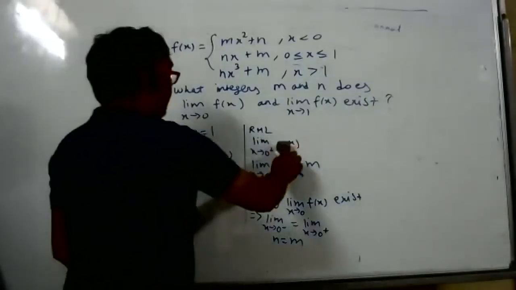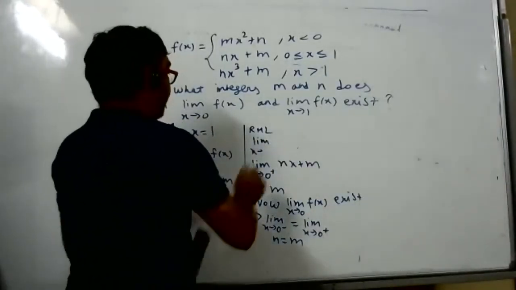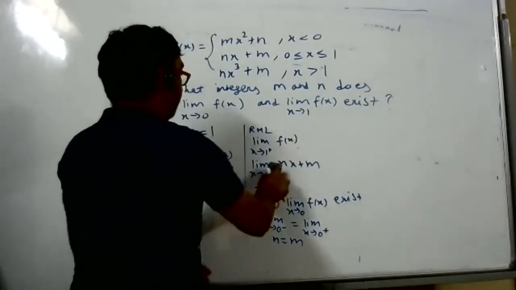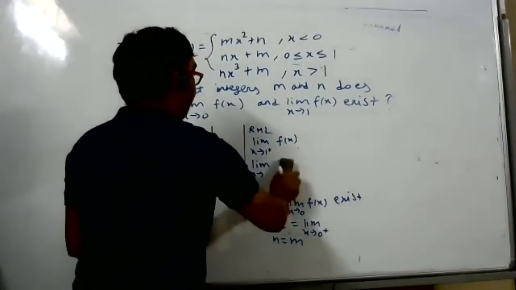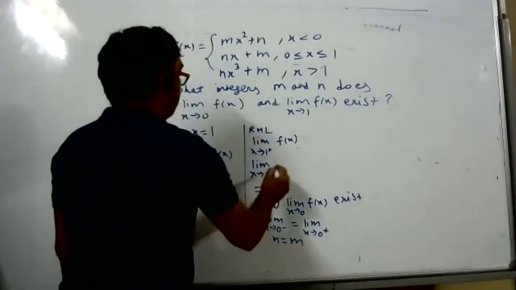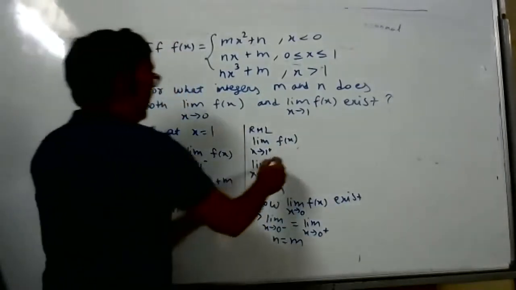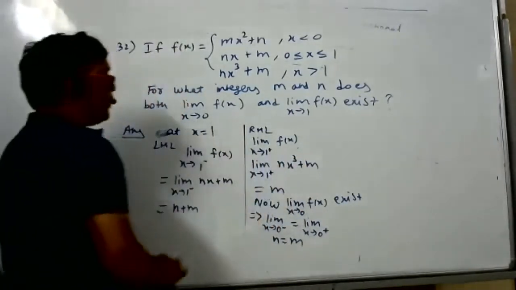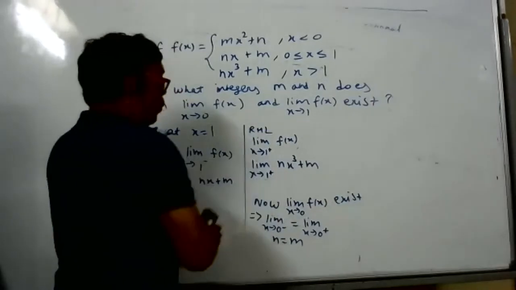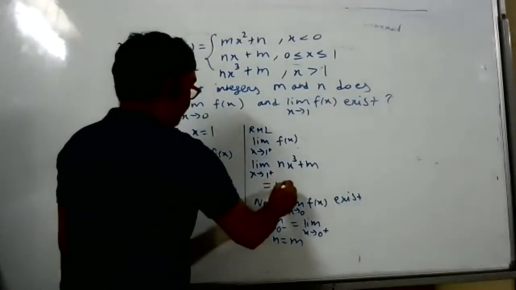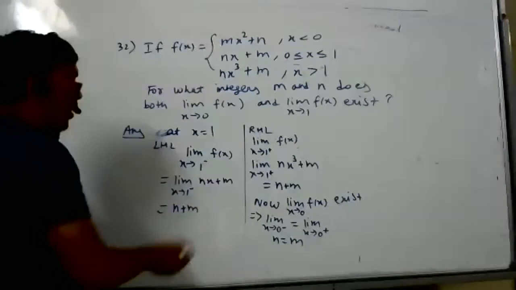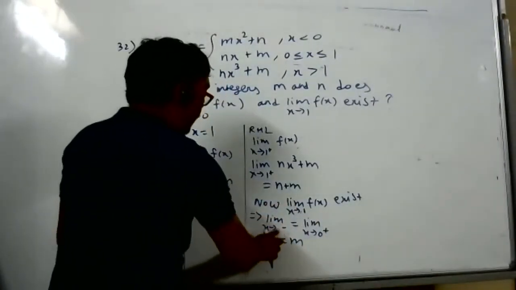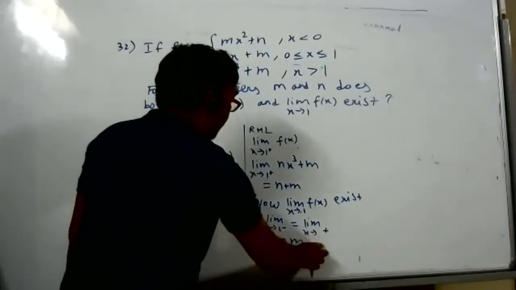Coming to right hand limit. So limit x tends to 1 plus f of x. When x is more than 1, so what is the f of x value? More than 1, nx cube plus m. In the place of x, what I'm supposed to substitute? 1. So it will become n plus m. So now limit x tends to 1, f of x exists. So limit x tends to 1 minus is equal to limit x tends to 1 plus.